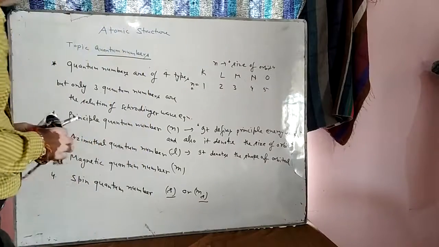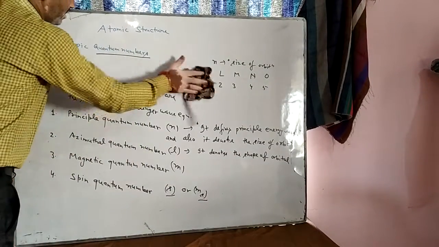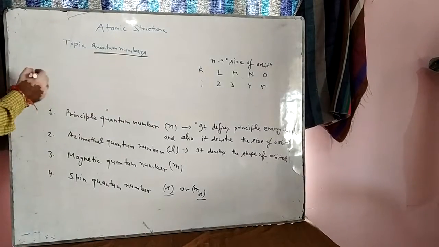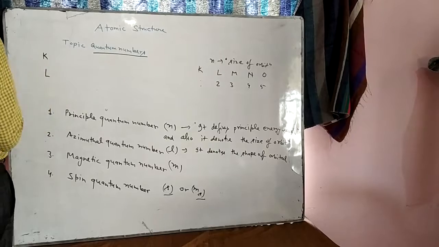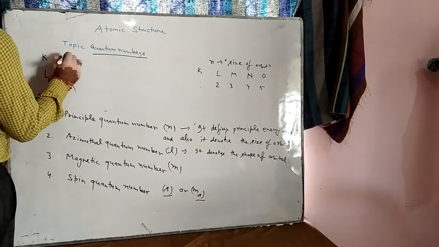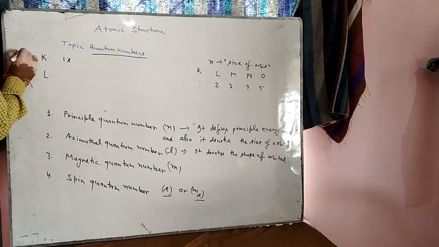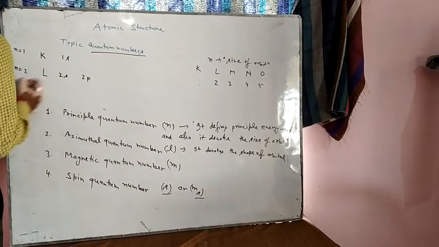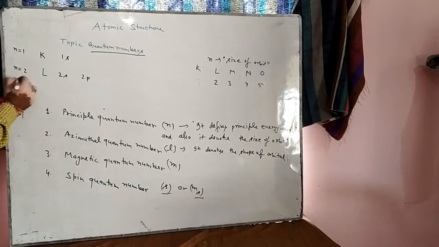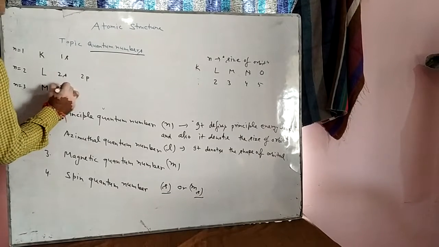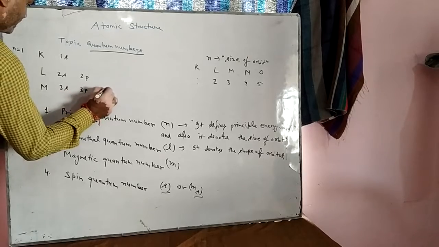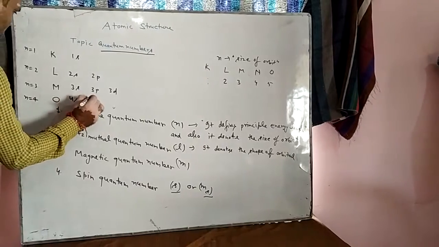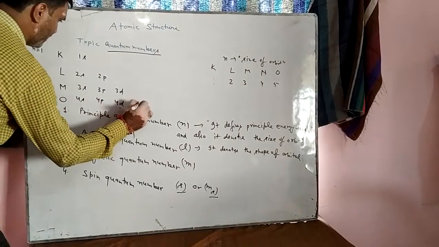So students, if you study how we can define the orbits, for example, in the K orbit we have only one subshell, 1s, because n is equal to 1. In the L orbit we have 2s and 2p, in the M orbit we have 3s, 3p, and 3d, and in the fourth orbit we have 4s, 4p, 4d, and 4f.